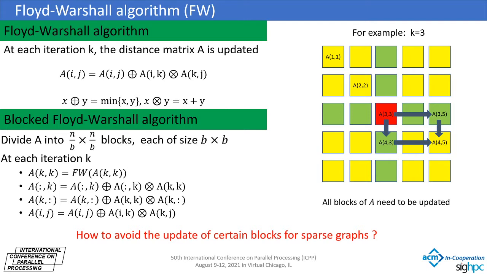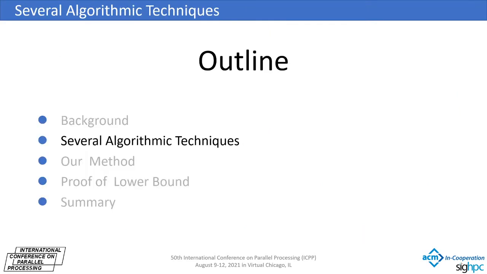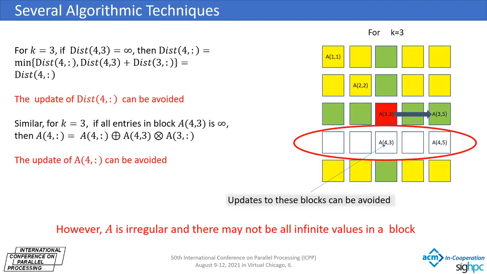We need to use some algorithmic techniques. In this part, we introduce some algorithmic techniques that are helpful to avoid calculations. When an element of the distance matrix or all elements in a block are infinite, then the corresponding calculation can be avoided. For example, if the element A(4,3) is infinite, then in the third iteration, the elements in the fourth row remain unchanged and needn't be updated. It is similar for block A(4,3). However, even if the adjacency matrix A is sparse, the sparse structure of A is irregular and there may not be all infinite values in a block.